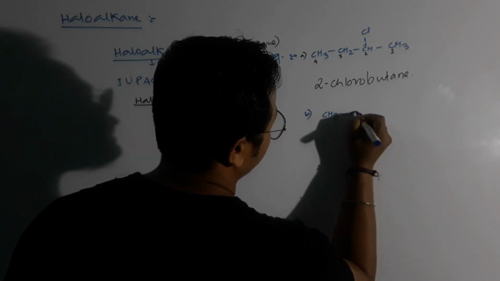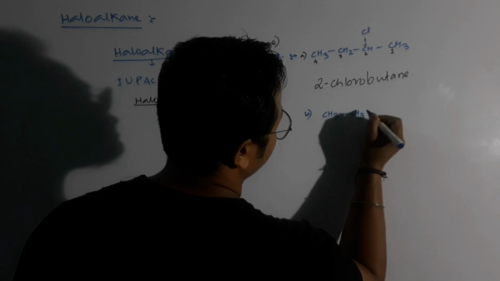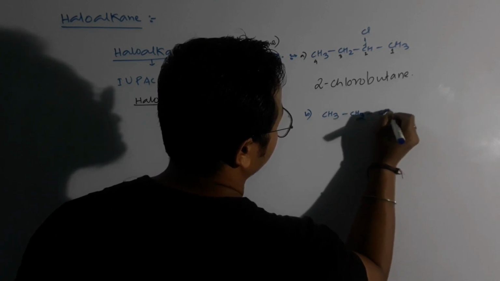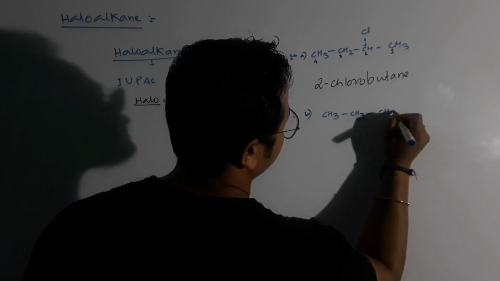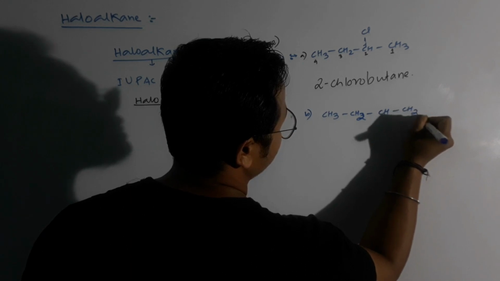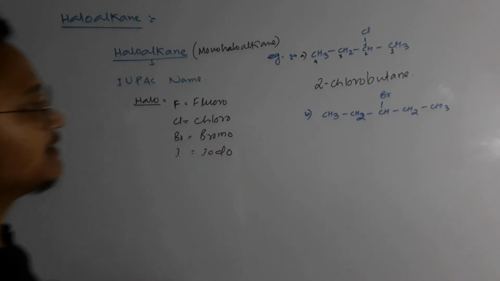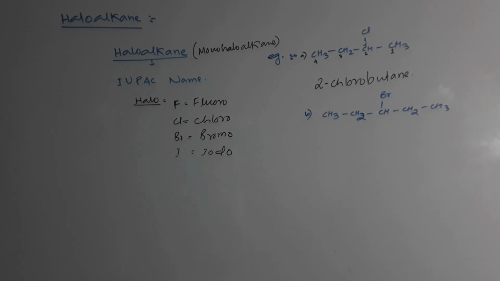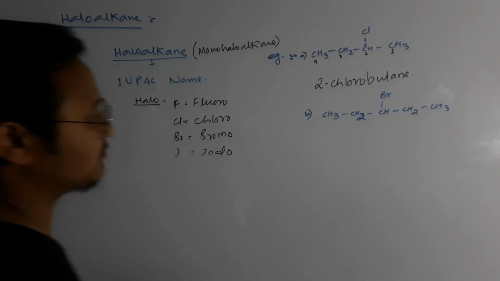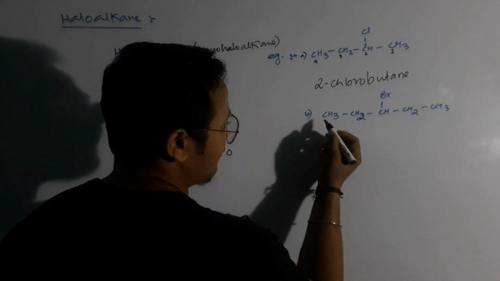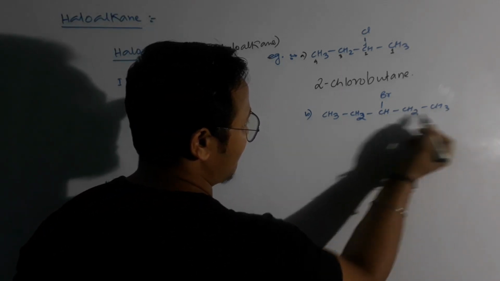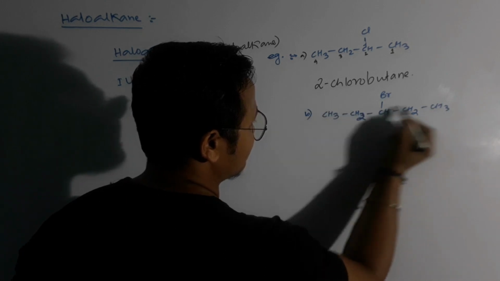Say CH3, CH2, CH2, CH2, CH3 with a bromine. Now look at here. In this particular example, I'm having 5 carbons and 1 halogen, right? Now look at it: 1, 2, 3, 4, 5. I'm having the maximum carbon in this chain, right?